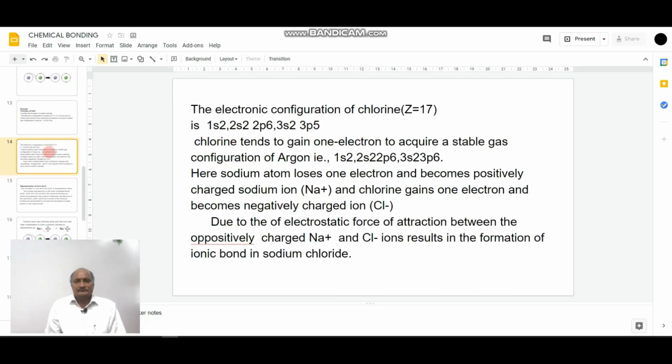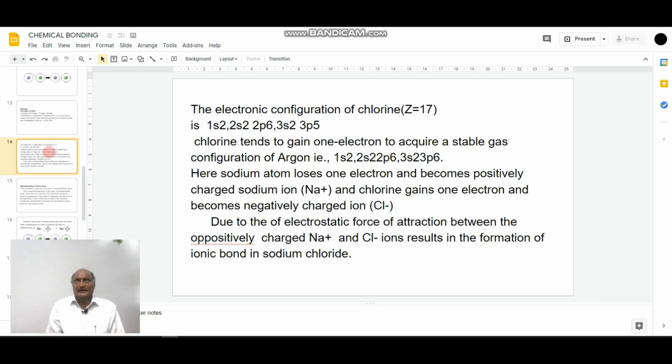And the electronic configuration of the chlorine atom, where the atomic number of chlorine is 17, that is Z equal to 17. Its configuration can be written as 1s2, 2s2, 2p6, 3s2, 3p5.